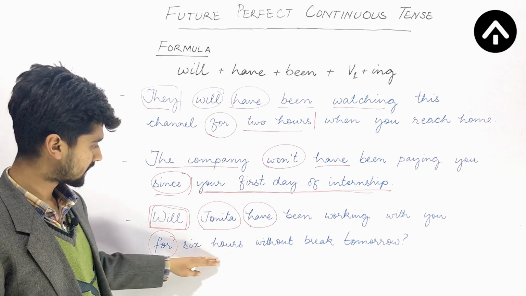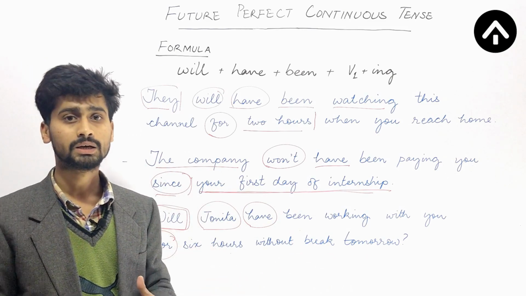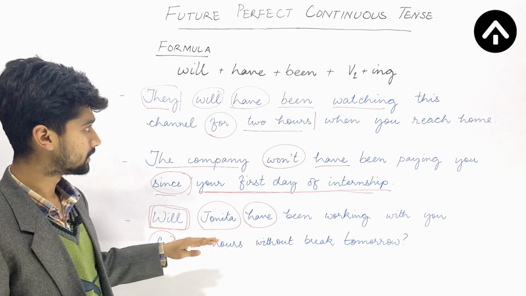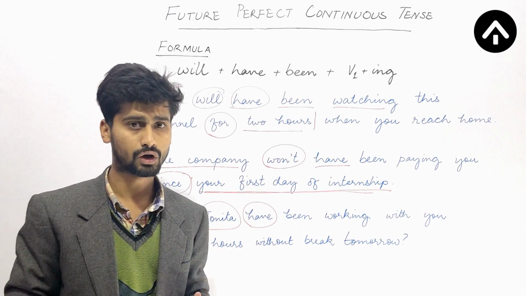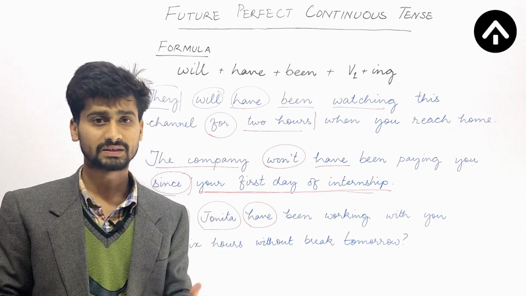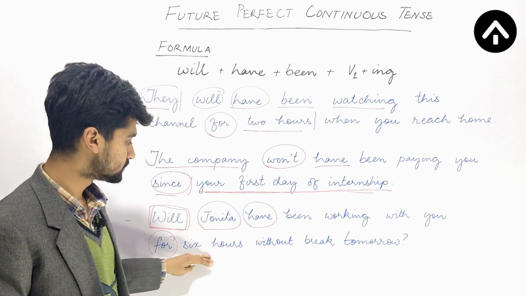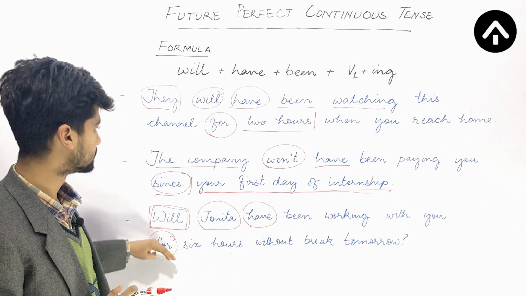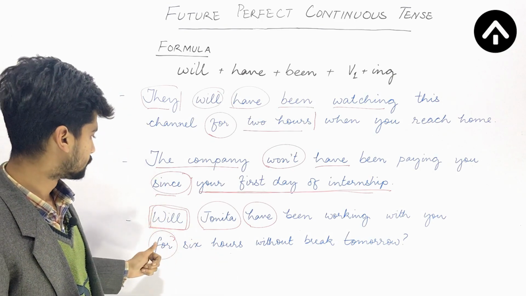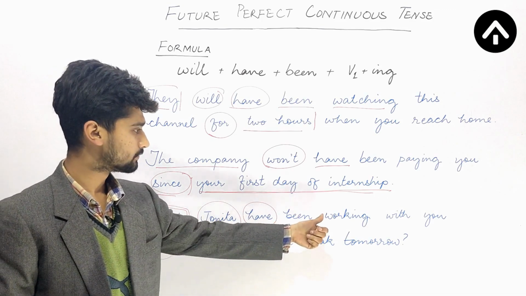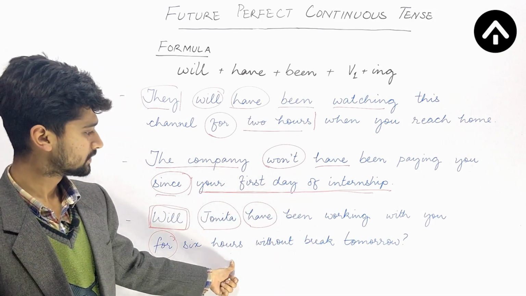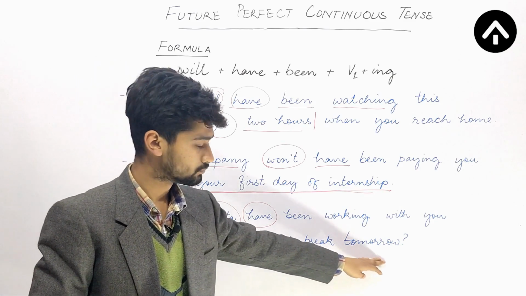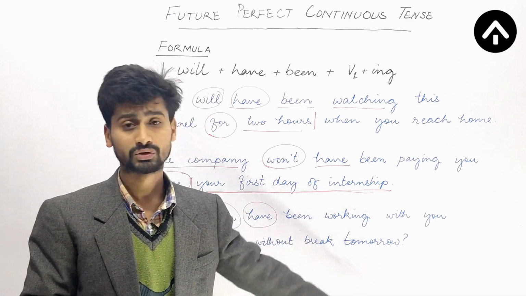So for 6 hours it is again actually a duration. I'm not mentioning any particular time. I'm not saying 6 o'clock or 6 p.m. or 6 a.m. but I am mentioning the duration, the span, right? And that's the reason why I'm using for instead of since. So will Jonita have been working with you for 6 hours without break? That means continuously, without any pause, tomorrow. So again I'm using the future adverbial.